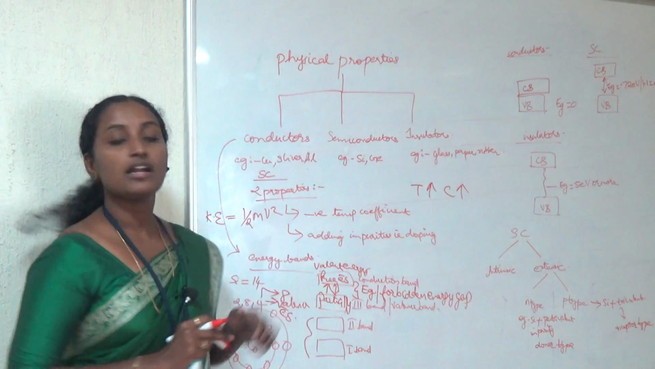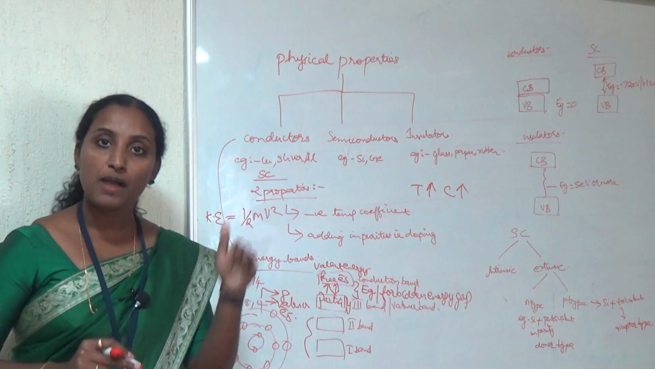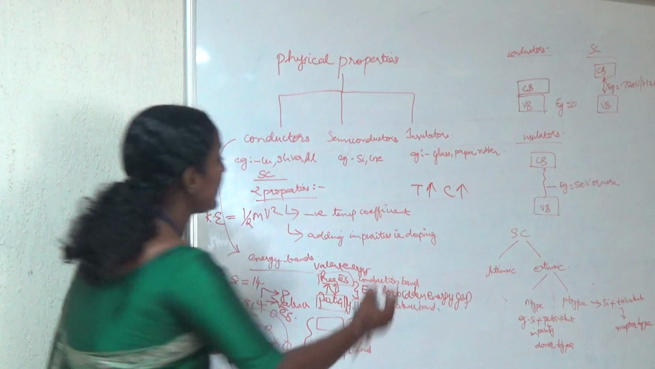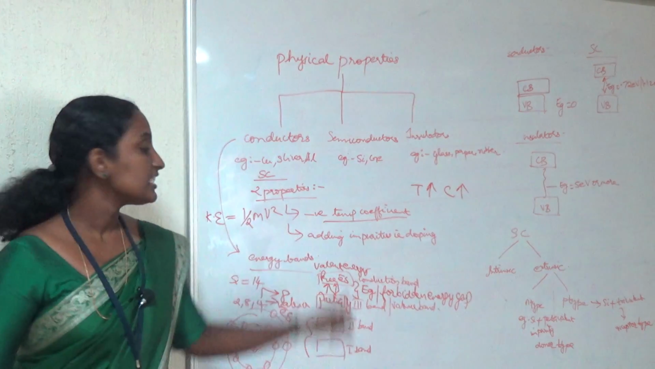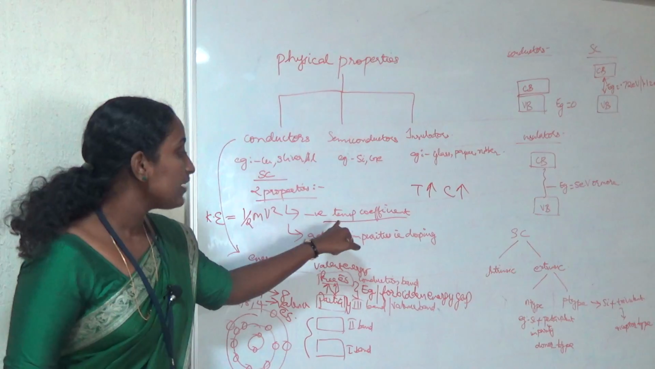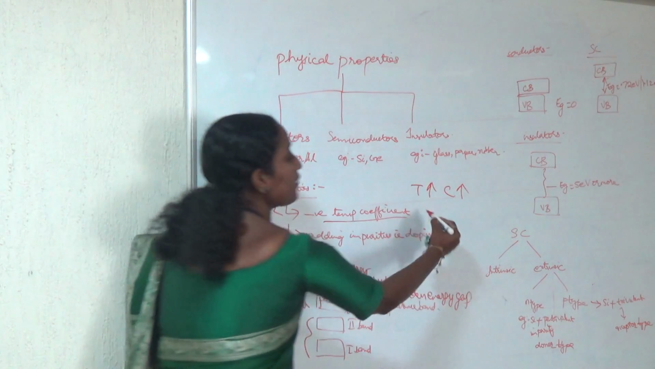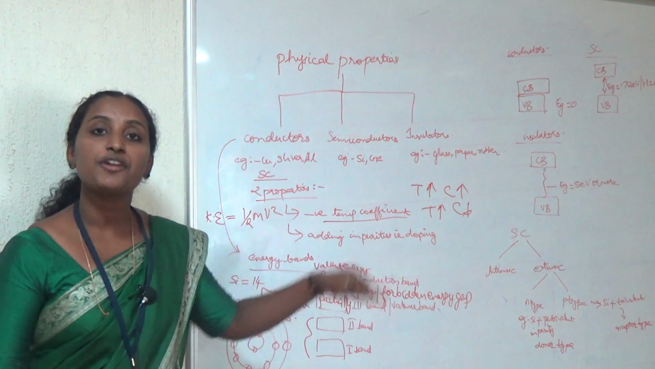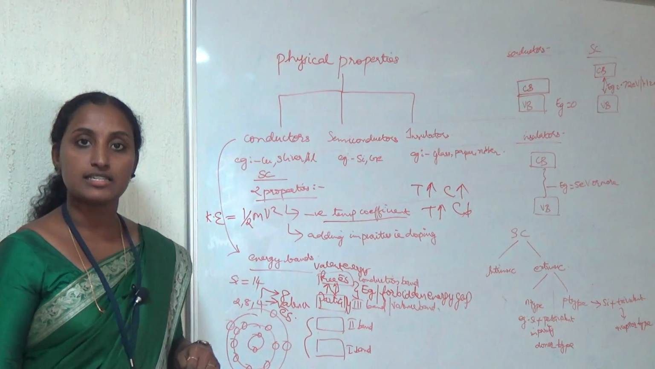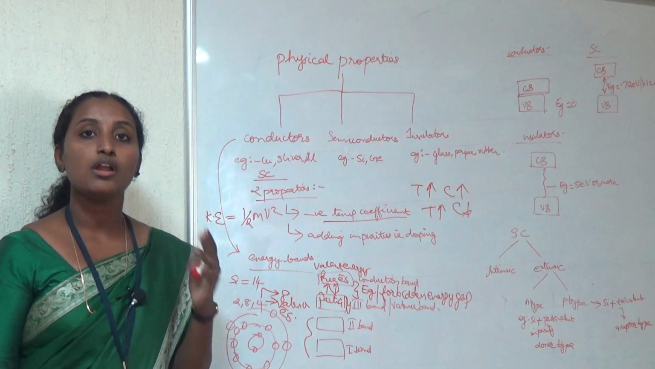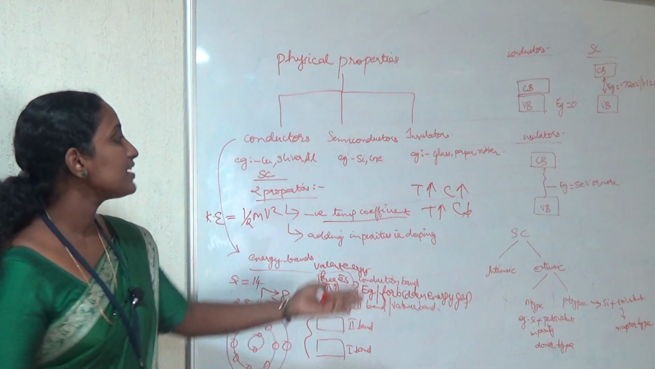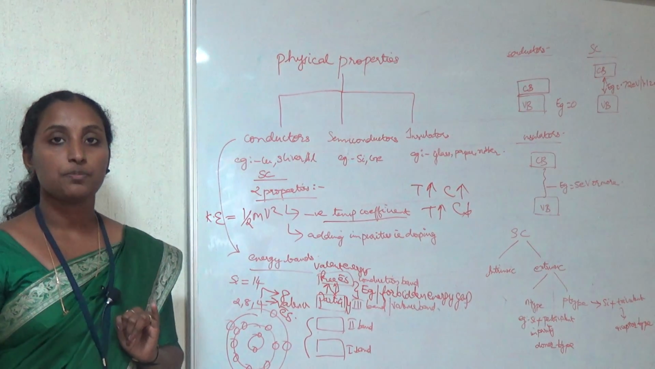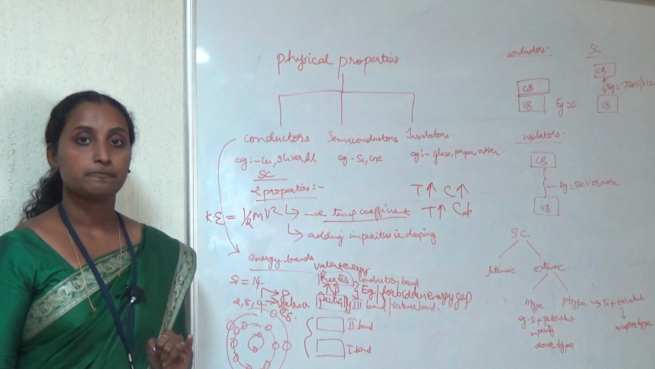Second case, semiconductors. Semiconductors partially conduct, and they have a negative temperature coefficient. Negative temperature coefficient means conductivity is inversely proportional to temperature. That is, if the temperature increases, the conductivity decreases. If there is a chance of the temperature increasing, the conductivity decreases. So there is no risk of damaging the device. For that reason, we use semiconductors for the manufacture of electronic equipment, devices and components.